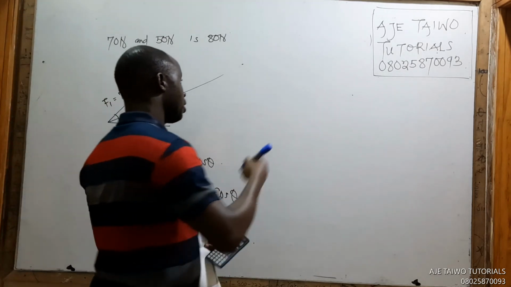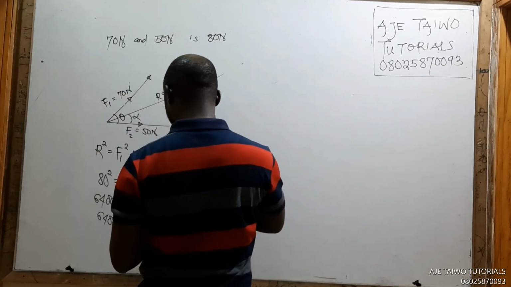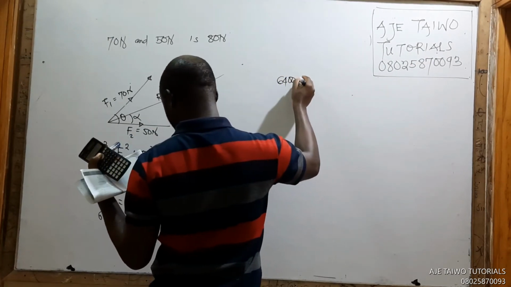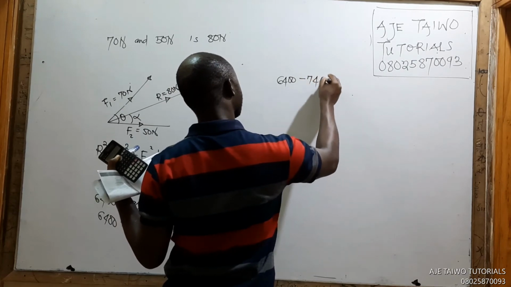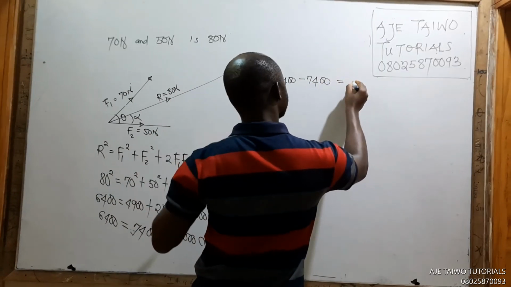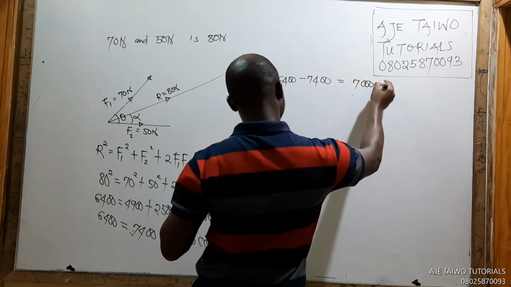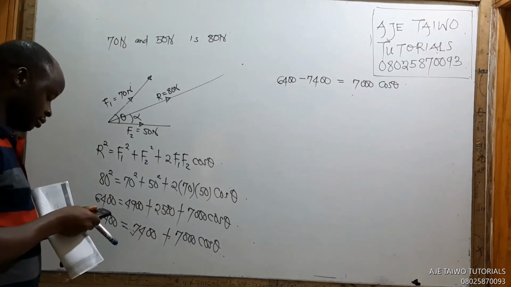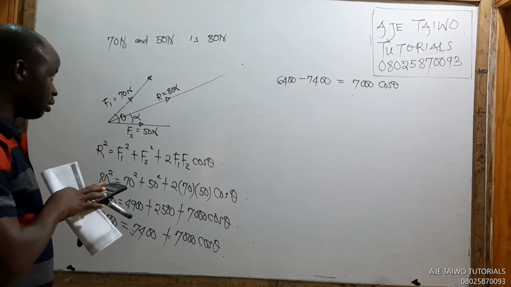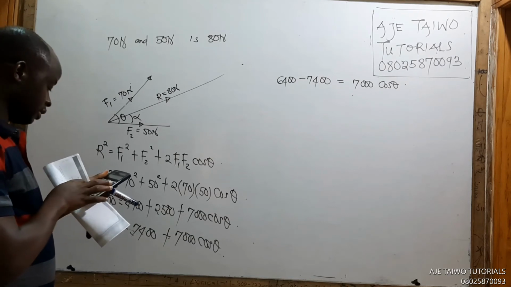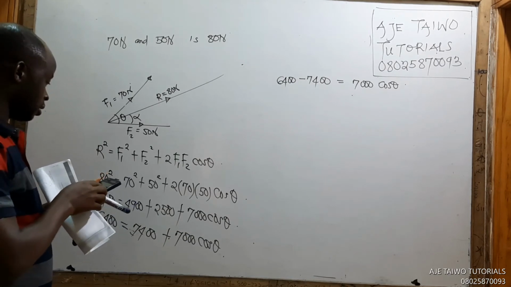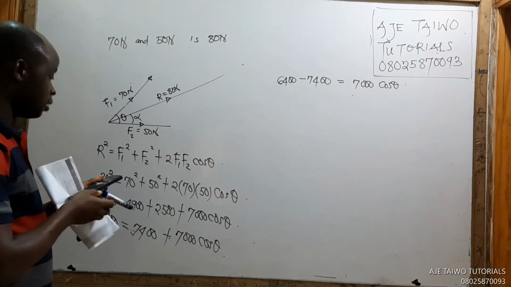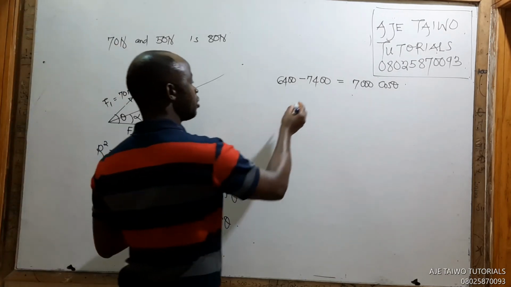So we have 6,400 minus 7,400 equals 7,000 cos theta. So we have 64 minus 74, let me see this, that will be minus 1,000.